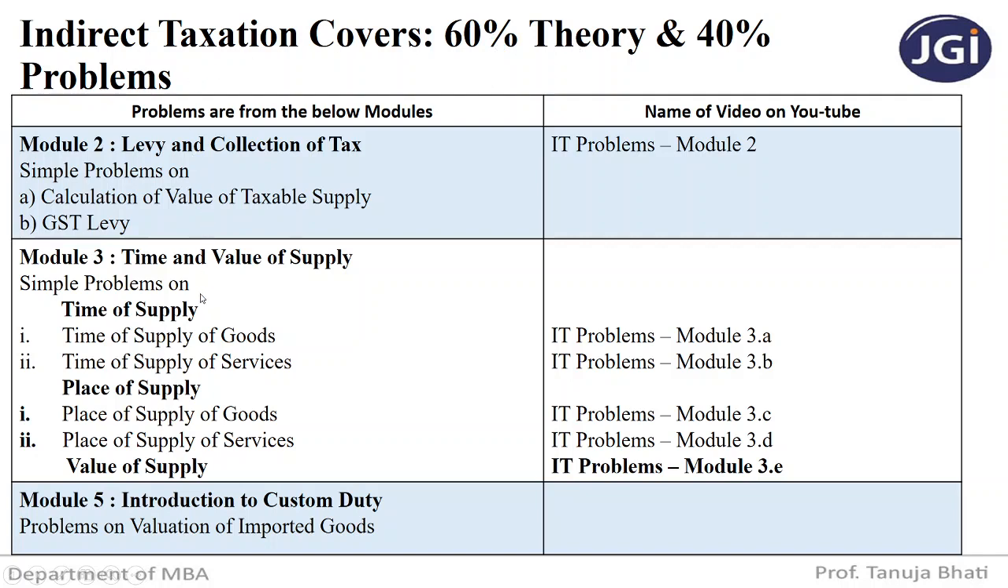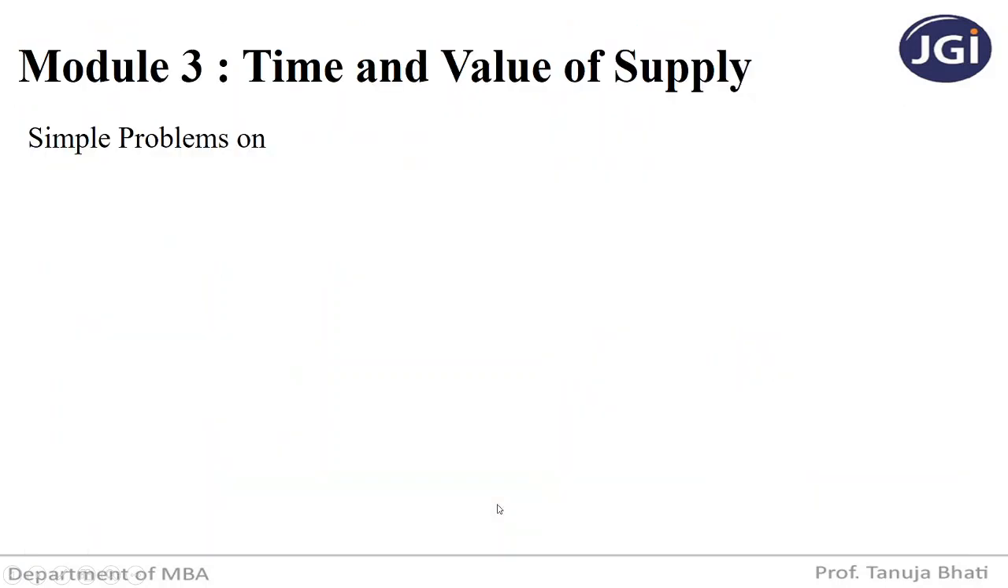First, we will be covering those modules where problems are covered. We have already covered module 2 and I have named it as IT problems module 2. In module 3, we have already seen problems on time of supply and place of supply. Today, we will be seeing problems on value of supply and I have named it as IT problems module 3.E. So today, under time and value of supply, we will be seeing simple problems on value of supply.